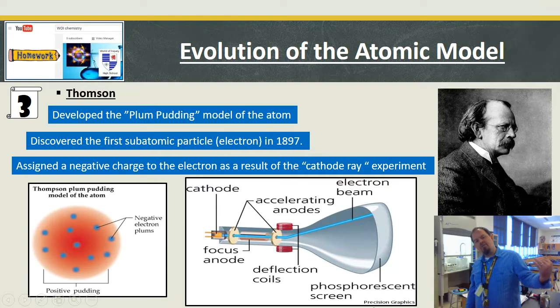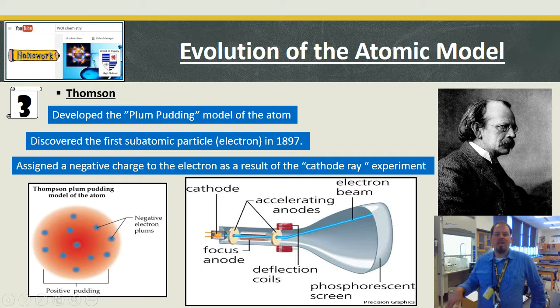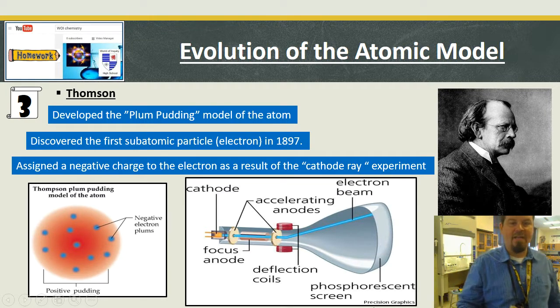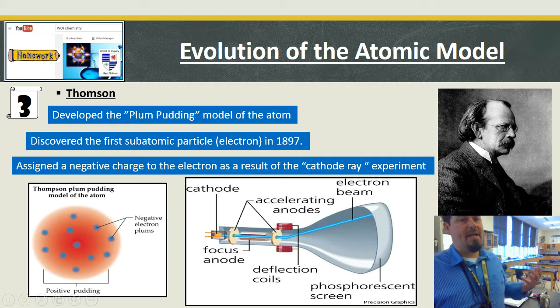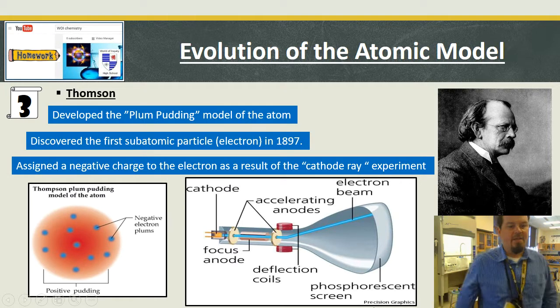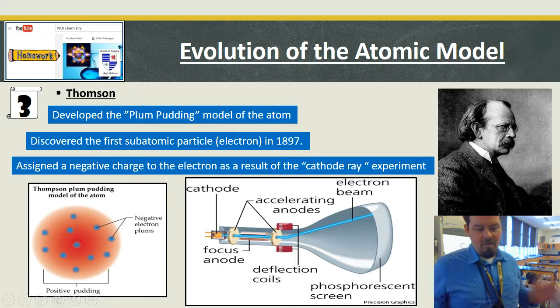All right, to figure out that the electrons exist, he started shooting through these subatomic particles. There are these deflector coils, which are magnets, and they moved the beam. So the top one would be positive, the bottom one would be negative, and the beam moved. So he knew this thing that he was shooting out there was negative. He figured out that electrons exist. He just had them all like in the middle of the atom, and we're not there anymore.